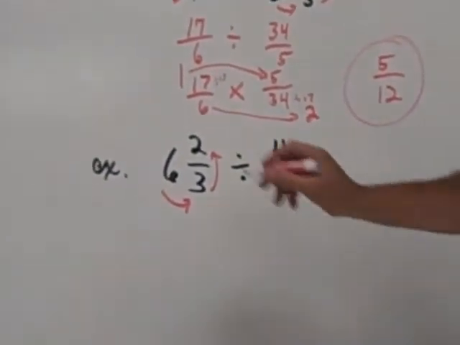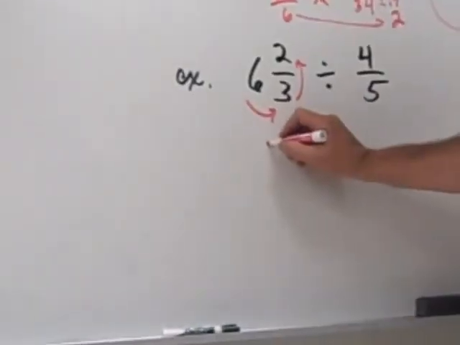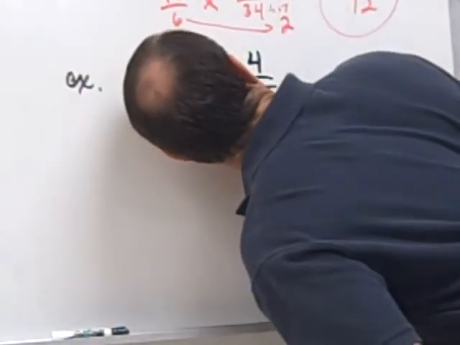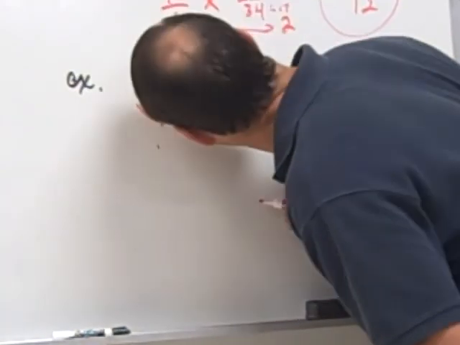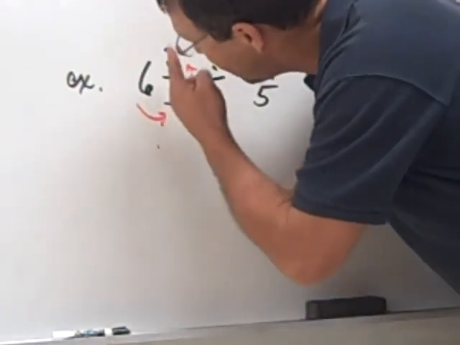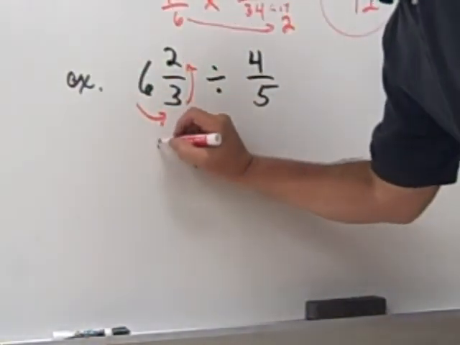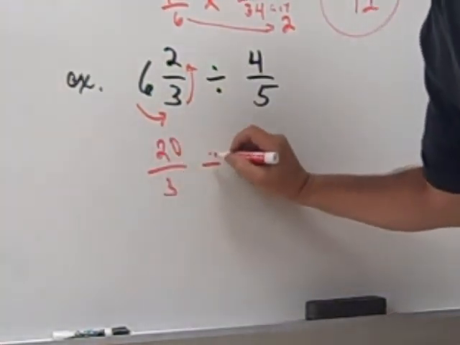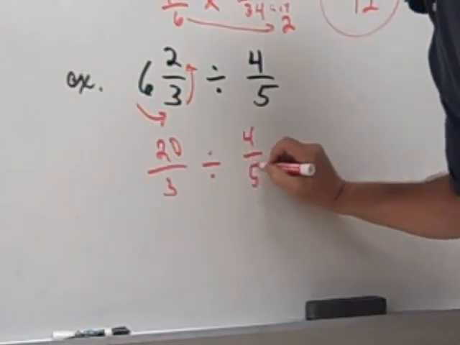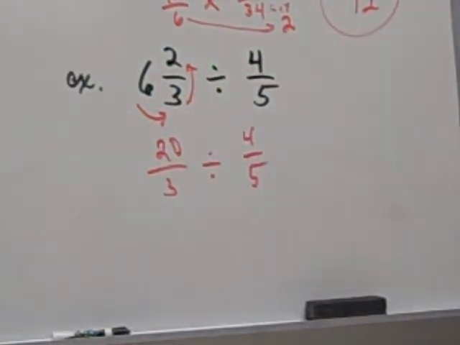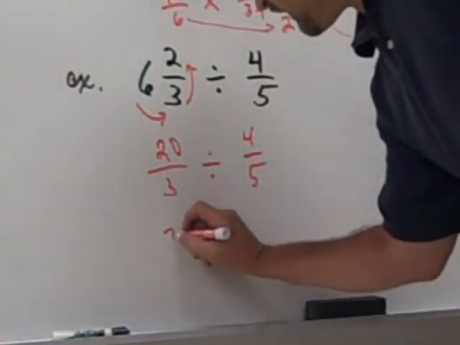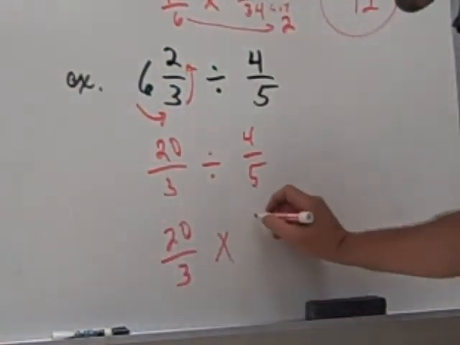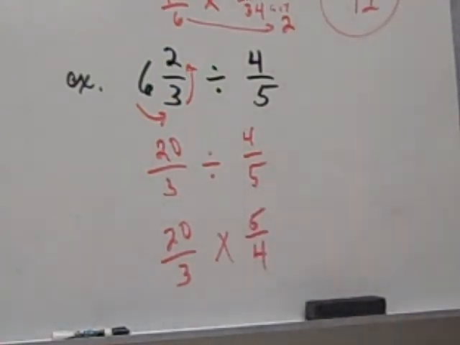18, 20. 20 over 3. Last time I checked, that got a squiggly, not a straight. So you said 20 over 3. All right. Divided by 4 fifths. All right, here we go. Keep it. Change it. Flip it or reciprocate it.